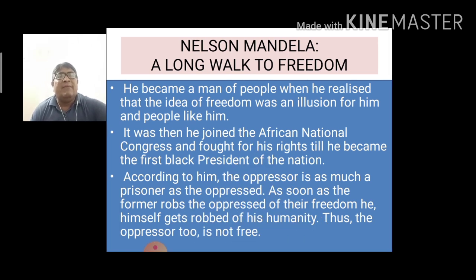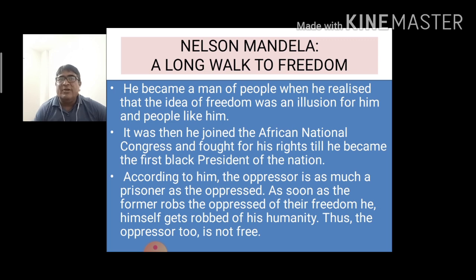He became a man of the people when he realized that the idea of freedom was an illusion for him and people like him. It was then he joined the African National Congress and fought for his rights till he became the first president of the nation.